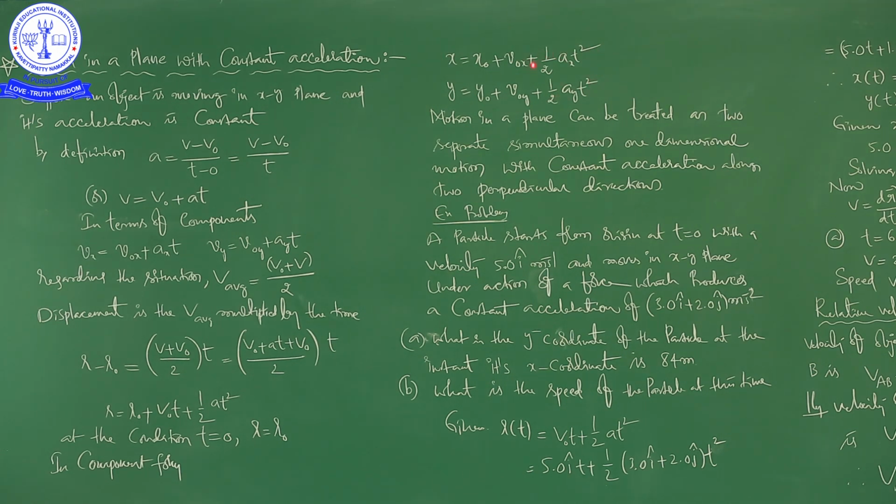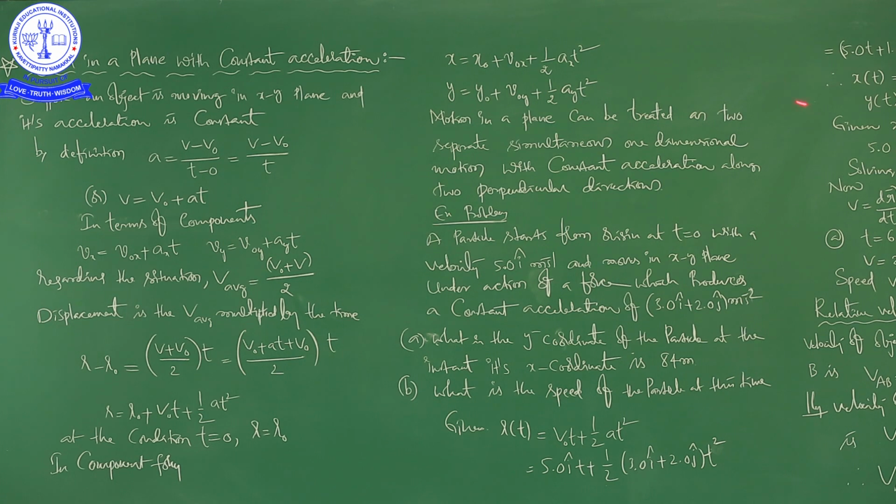Because here we are talking about motion in a plane with constant acceleration. That is why we took only x component and y component, right. Okay. See this, motion in a plane can be treated as two separate simultaneous one dimensional motions with constant acceleration along two perpendicular directions, right.